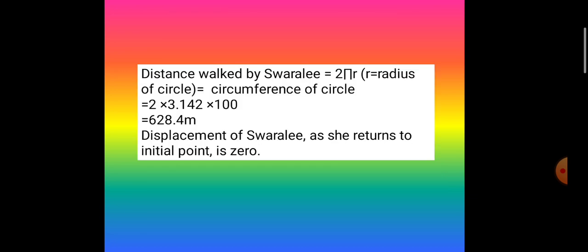The value of pi is 3.142. r is radius, which is given here as 100. So the product comes out to 628.4 meters. This is the distance walked by Swarali. Now what about her displacement? As her starting point and finishing point are the same, she returns back to the initial point. Her displacement is 0.